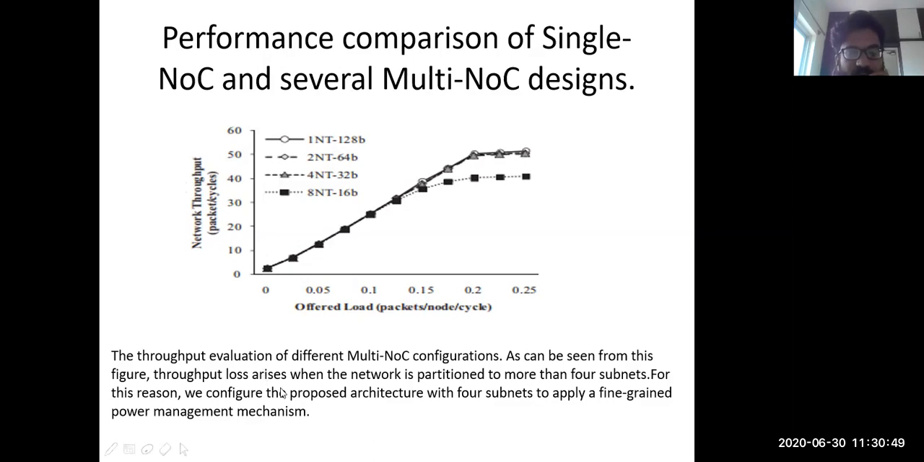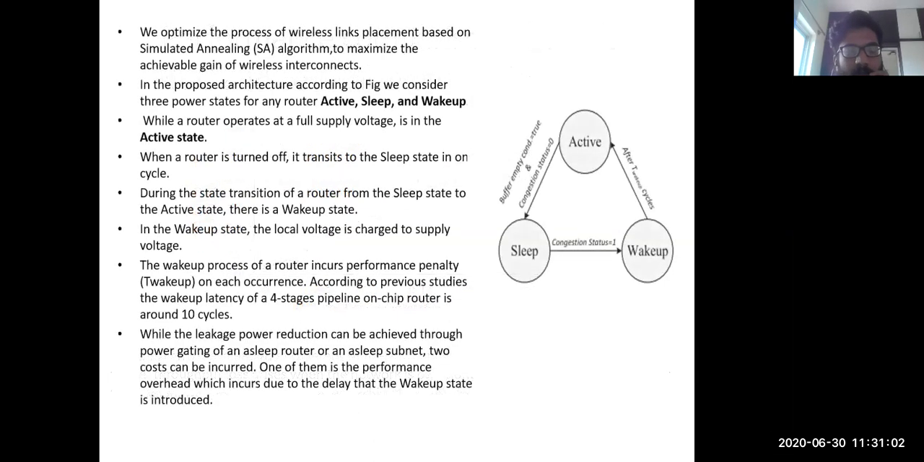It can be seen from the figure that throughput loss arises when the network is partitioned into more than 4 subnets. For this reason, we configure the proposed architecture with 4 subnets to apply the fine-grained power management mechanism. Here we optimize the process of wireless link placement based on an algorithm, a simulated annealing algorithm, to maximize the achievable gain of wireless interconnect. In this proposed architecture, according to the figure, we consider that it has 3 states: an active state, a sleep state, and a wake up state.